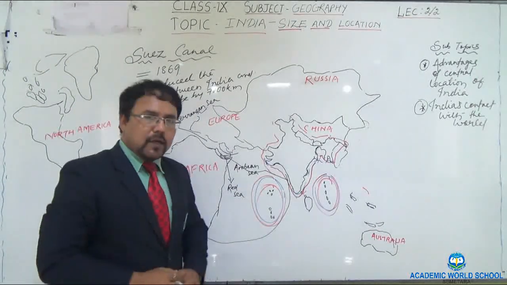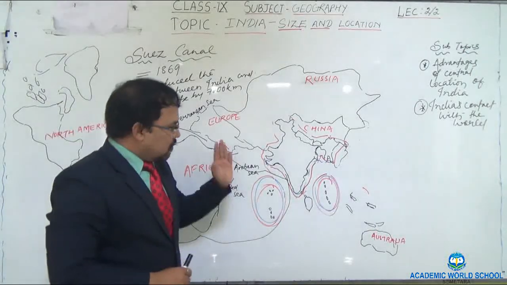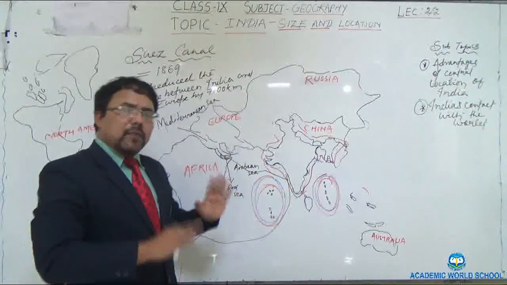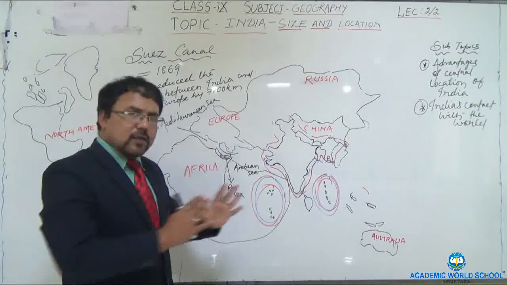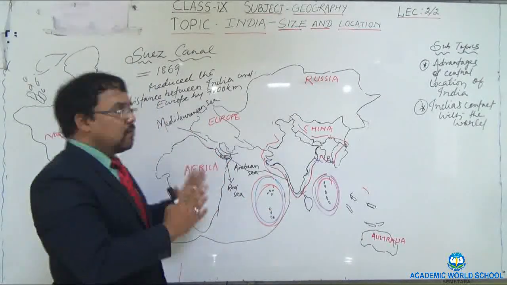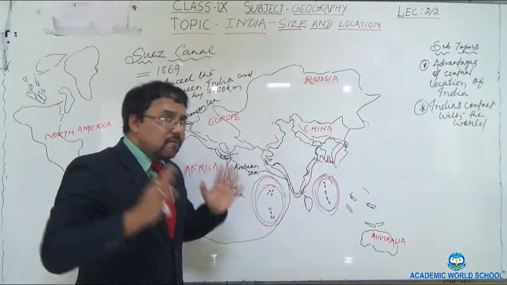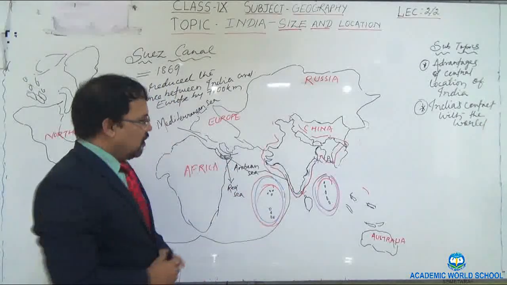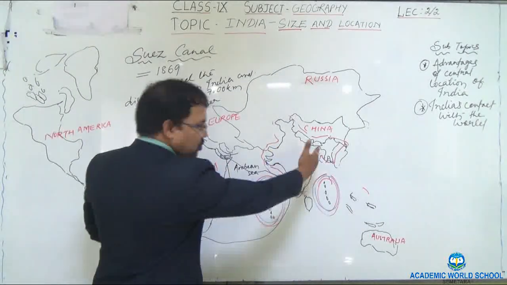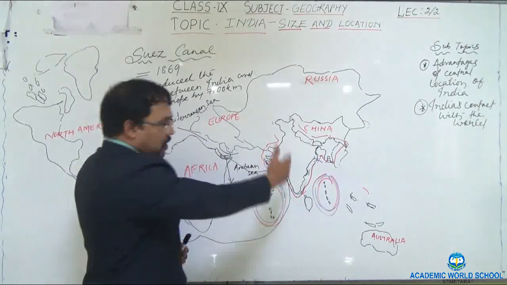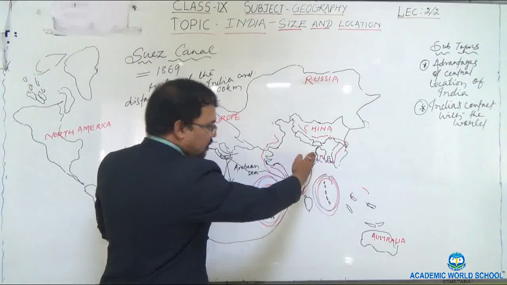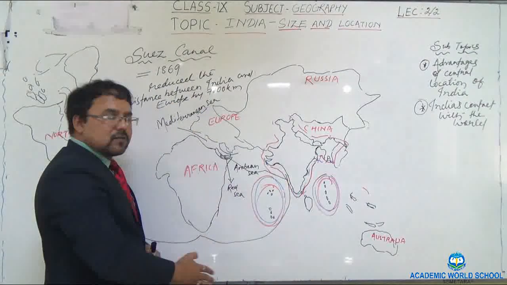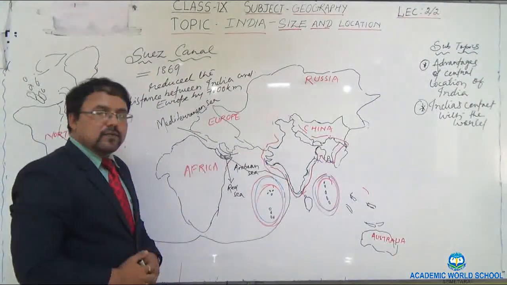Once again I am repeating that the discovery of the sea route made it very easy for the Indian people to go into foreign countries, and it also made it easy for the foreigners to come into India. Okay, you can see the coastline. How long a coastline does India have? From the western coastline and eastern coastline, Indians could visit any part of the world.